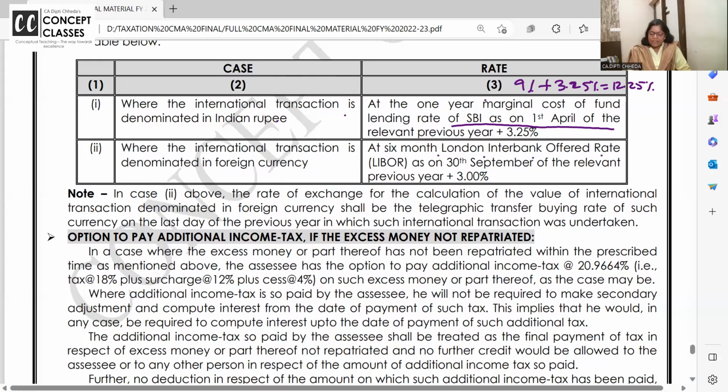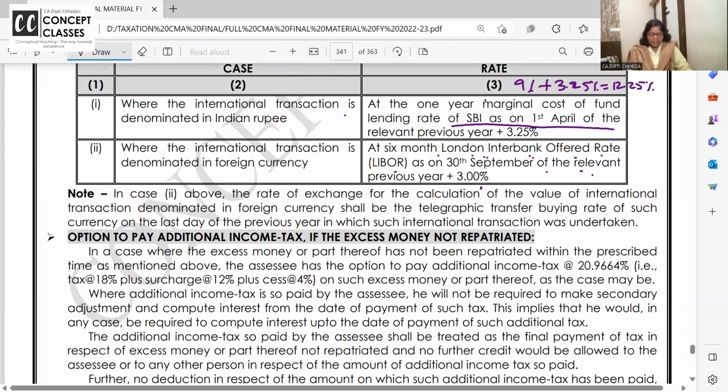Then 6 months LIBOR as on 30th of September of the relevant previous year plus 3%. SBI का first day of lending plus 3.25% इतना मिला के you will charge the interest. और अगर LIBOR, average of 6 months 30th September plus 3%.